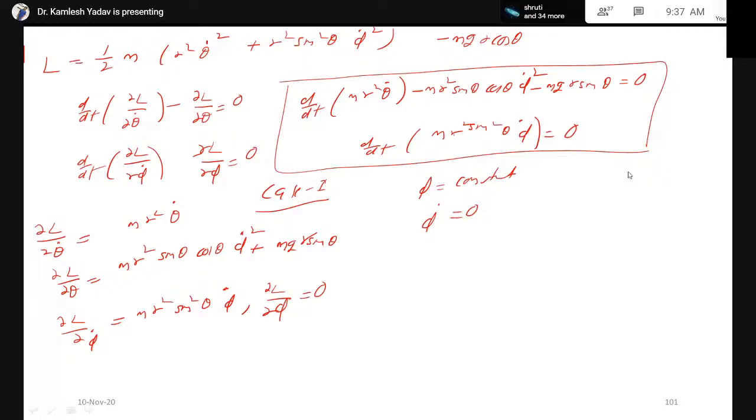Now substituting phi dot equal to 0 in this first equation, the second term will be equal to 0, and we have only two terms, this and this. Then we can write theta double dot plus g upon r sine theta equal to 0.